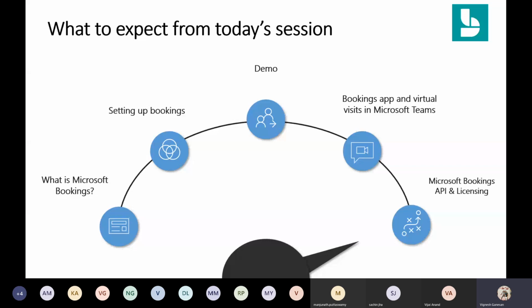Because anytime a new feature or product comes up in the Office 365 family, the biggest question which comes from my customers is, so what is the licensing for that? How does it work? Is it already part of my licensing, or should I buy something extra? So we are going to help you clarify all those things in this session.